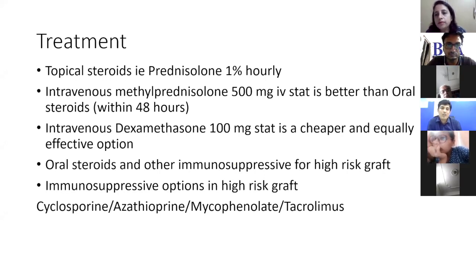Yeah, topical tacrolimus we usually add in those patients who have a steroid-responsive IOP spike. Over there we can add on tacrolimus as a substitute for steroids, and usually it is given in high-risk grafts wherever we have seen that deep stromal vascularization is present. We can add tacrolimus as such.